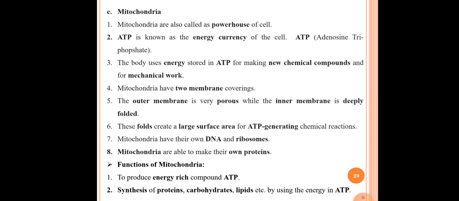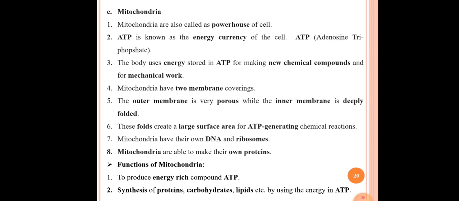The seventh point here is mitochondria have their own DNA and ribosomes. Mitochondria has its own DNA as well as ribosomes. That's why the eighth point here is mitochondria are able to make their own proteins. Therefore, mitochondria help in the synthesis of their own proteins.